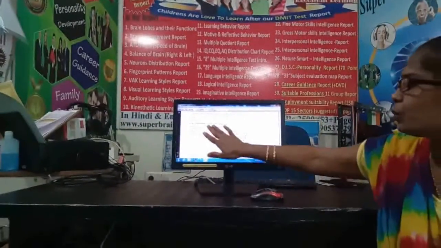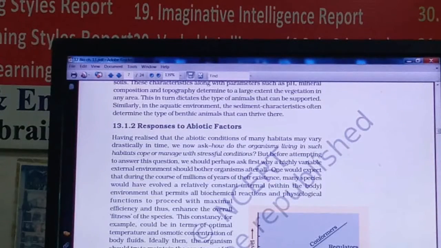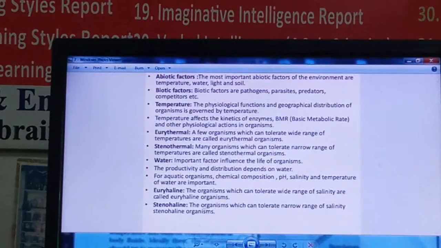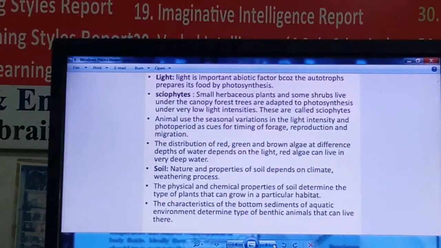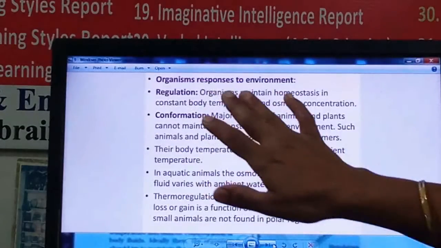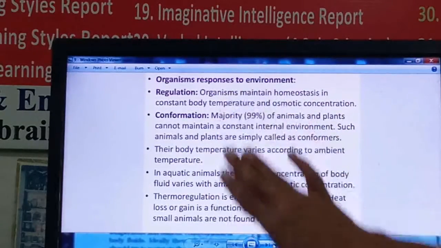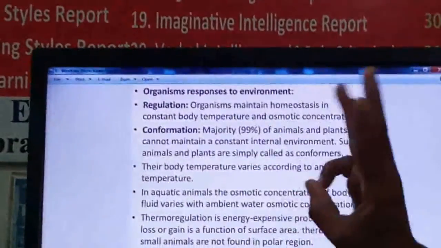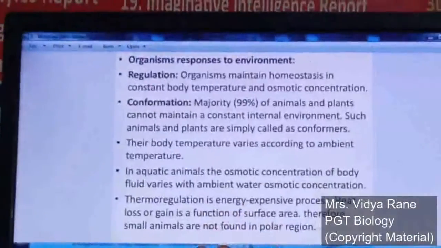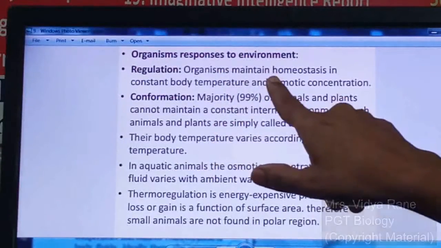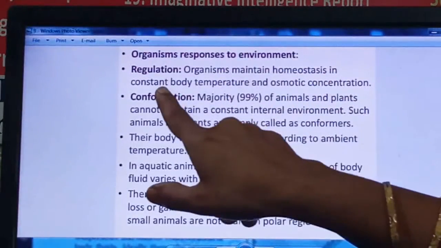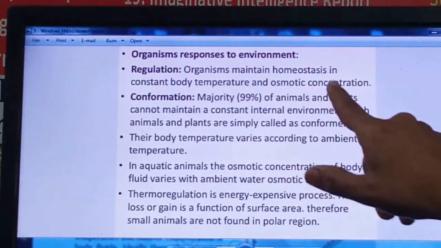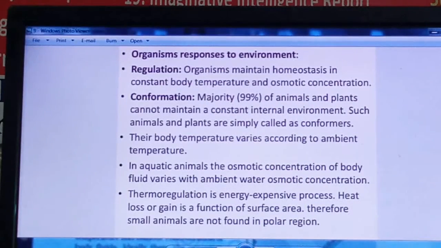Next point is organisms' response to abiotic factors. So let's see with the PPT. Organism response to an environment. So in that, regulation, conformation, and partial regulation, like that 3 points are there. So what is meant by regulation here? Organisms maintain homeostasis in constant body temperature and osmotic concentration, right? So this is what is meant by regulation.